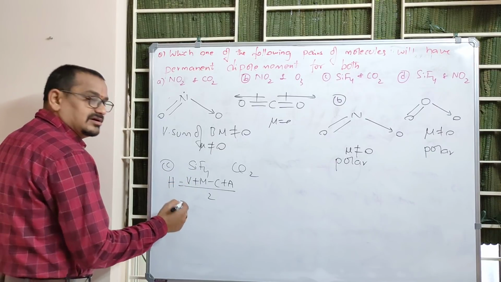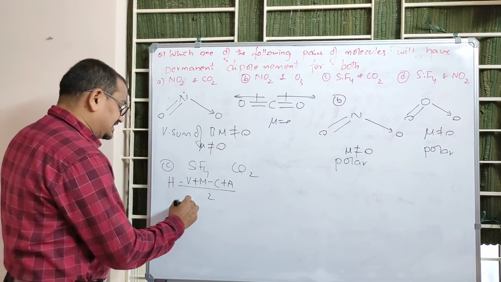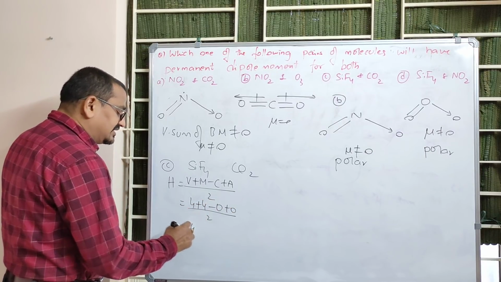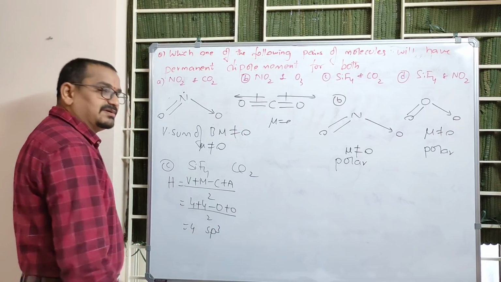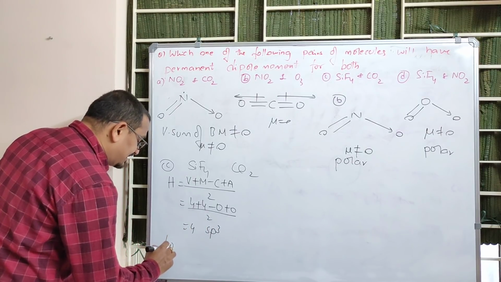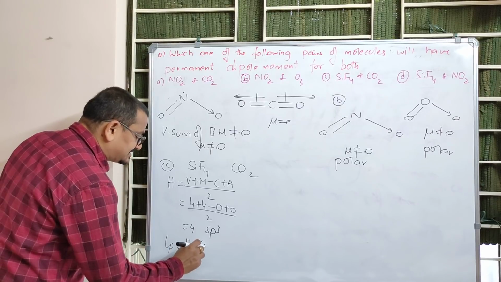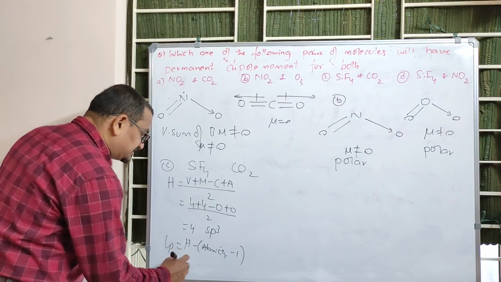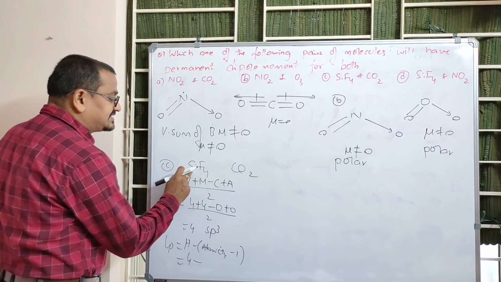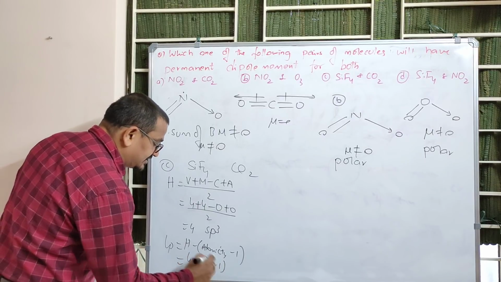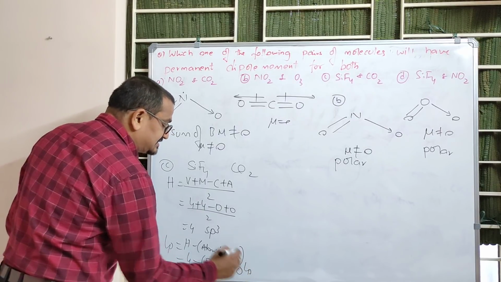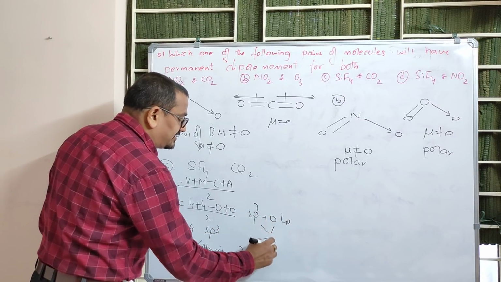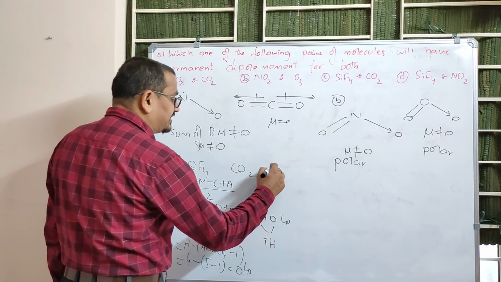Silicon valence electrons, how many valence electrons does it have? 4. Plus number of monovalent atoms, which are 4. It's not a cation, not an anion, divided by 2 it is 4. H value is 4, which means sp3 hybridization. And lone pairs can be calculated as H minus atomicity minus 1. What is the H value? 4. Atomicity is 1 silicon plus 4 fluorines, 5, minus 1. 4 minus 4, 0 lone pairs. sp3 with 0 lone pairs, that is a tetrahedral structure. So SiF4 is tetrahedral.